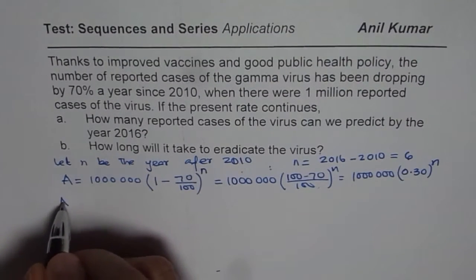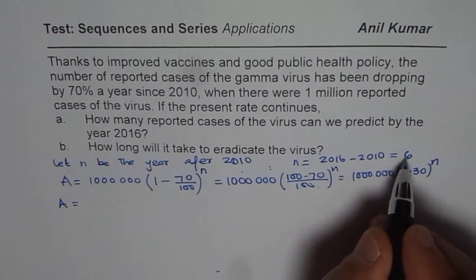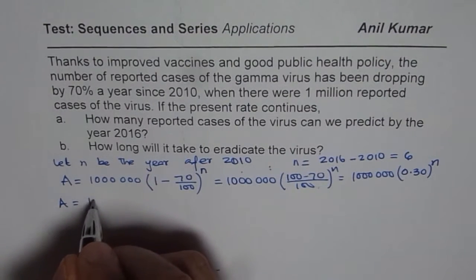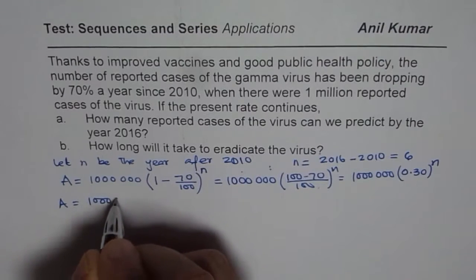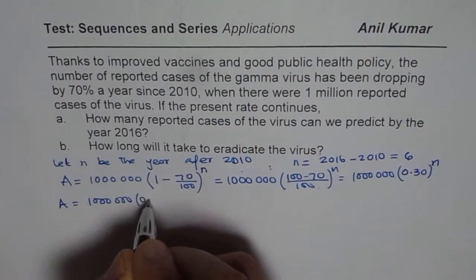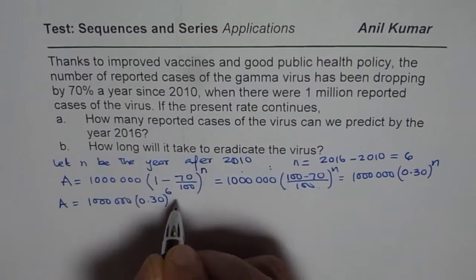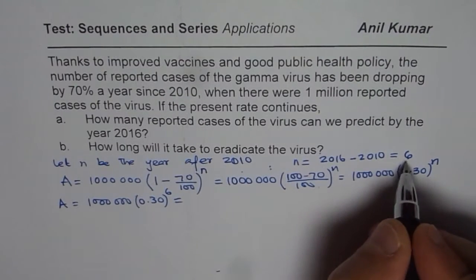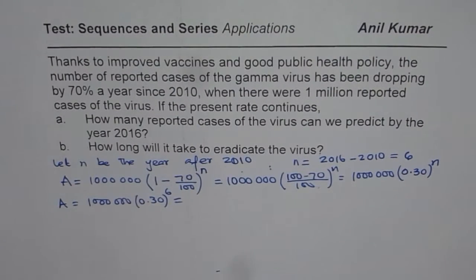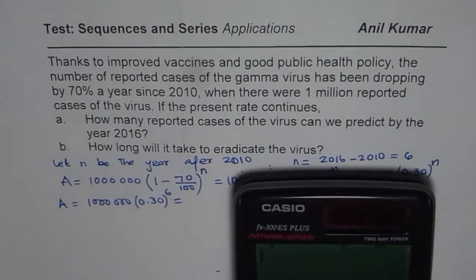Now, a for n equals 6 is how much? That is what we need. So we have 1 million times 0.30 to the power of 6, since n is 6 for 2016. We can now use a calculator to find our answer.